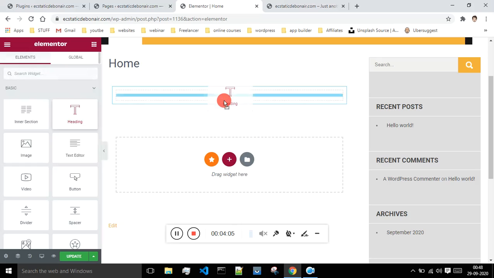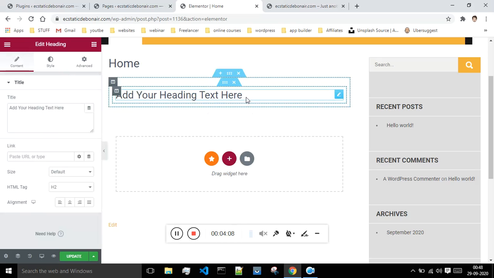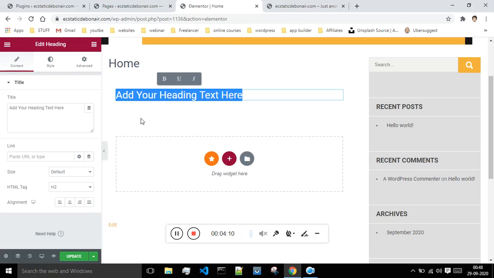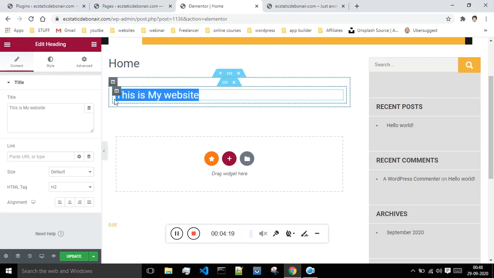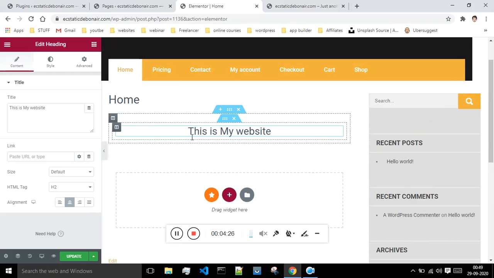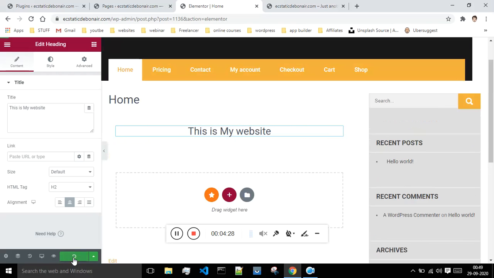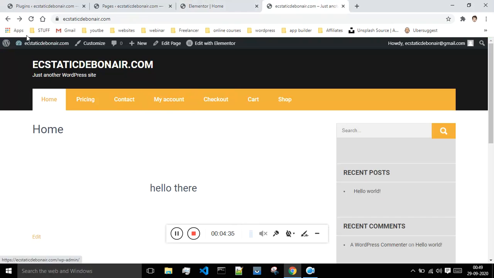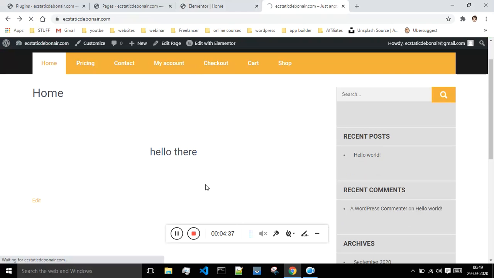I will drag and drop one header, and I will say this is my website. I'm just showing you guys for tutorial purposes. If I want to align this at the center, I will click on this and it will get aligned at the center. Whenever you make any changes, you just have to say update, and once you do this update, your changes will get propagated.